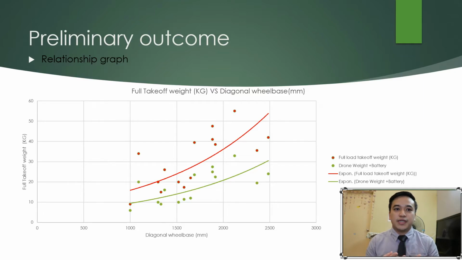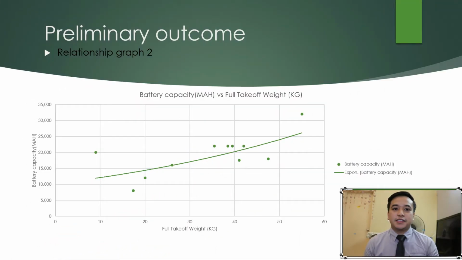This is crucial to my study to determine how much my drone could carry if I were to design it. I've also included the drone weight and the battery to see the full takeoff weight, and we could see that the battery also influences the full takeoff weight. This is probably because of the voltage needed for the drone to be stronger. The second relationship is that the bigger the battery capacity, the bigger the full takeoff weight of a drone.